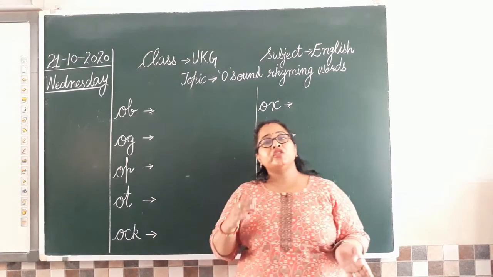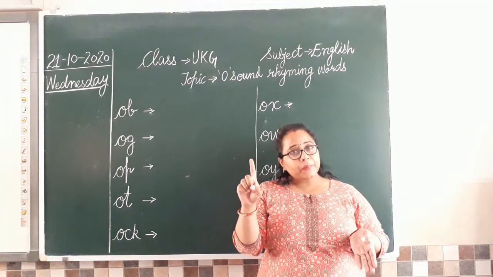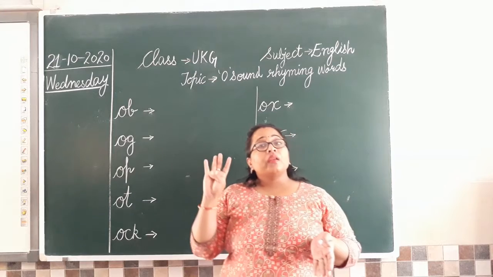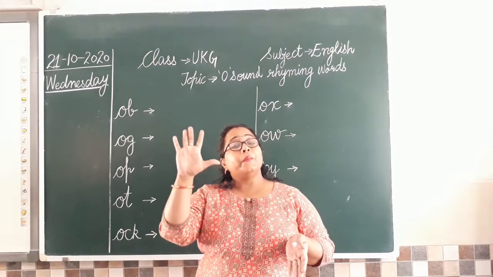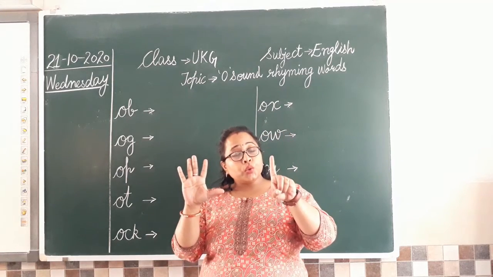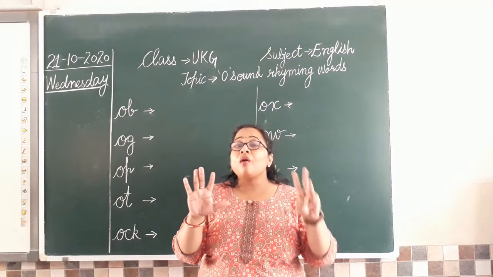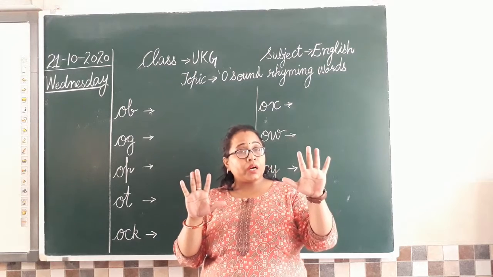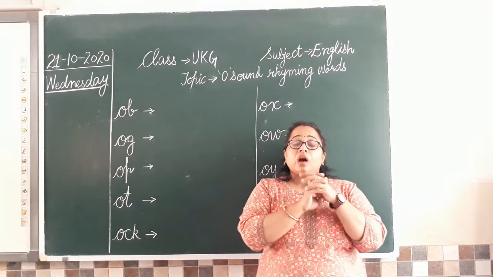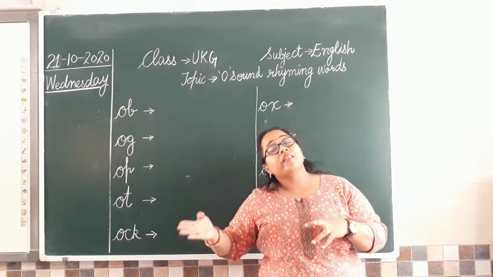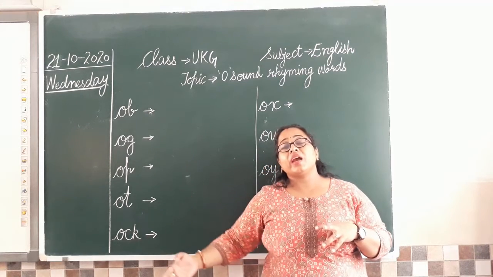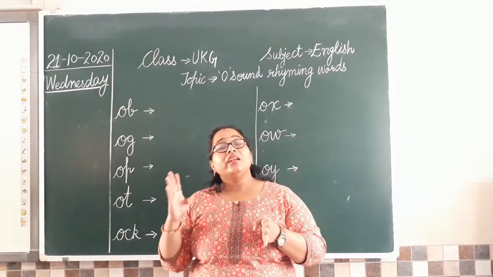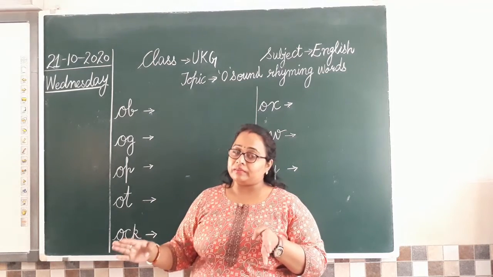So let's begin. January, February, March, April, May, June, July, August, September, October. So 10 months finished. After October comes November, and last we have December. So like this we have 12 months in a year.